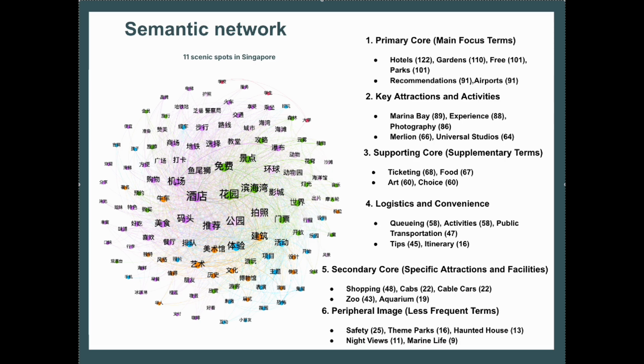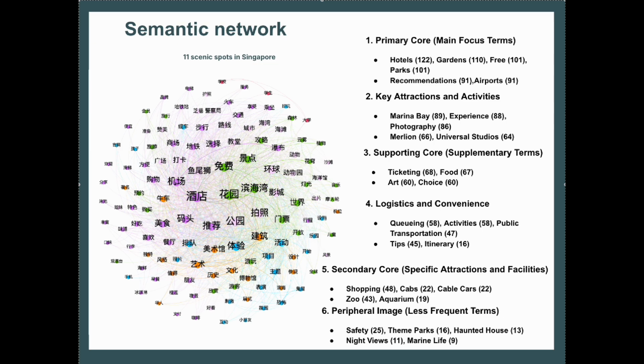We also see recommendations and airports at 91, which also are ranked very high, which shows that the visitors value recommendations for travel planning and the convenience of air travel, which positions Singapore as a well-connected destination. Next, for key attractions and activities, we see that Marina Bay is a major attraction, which is frequently discussed along with experiential terms such as experience and photography.